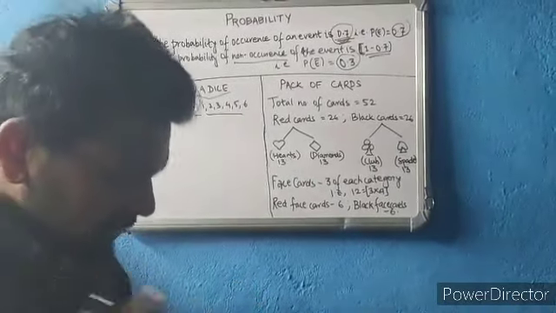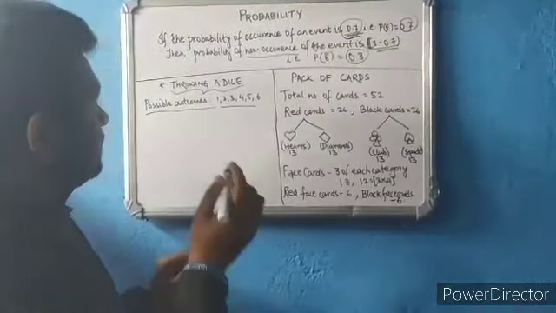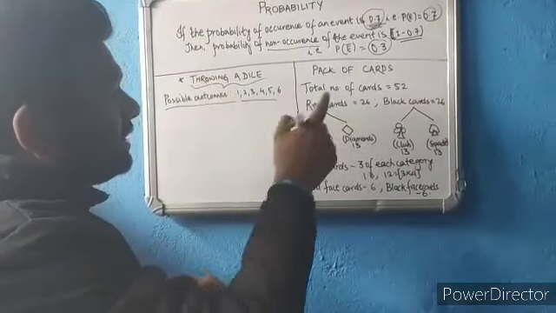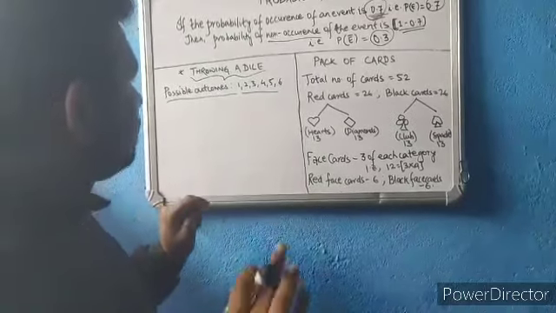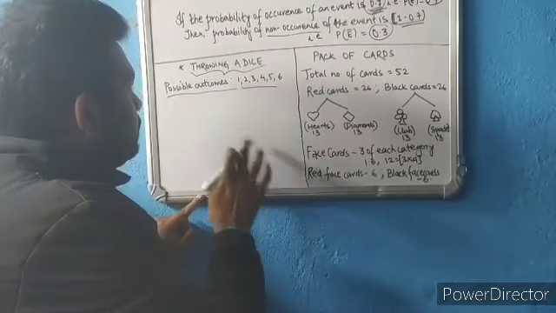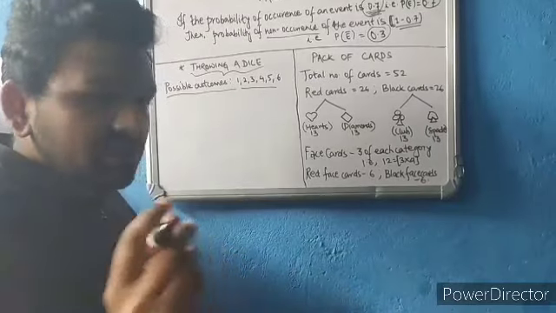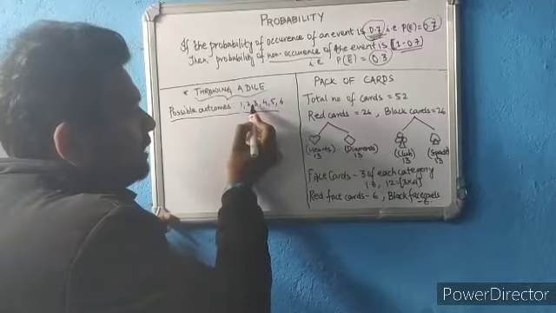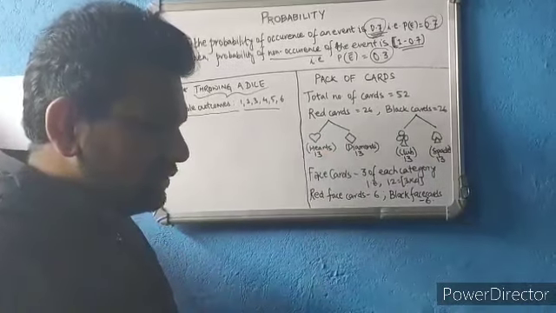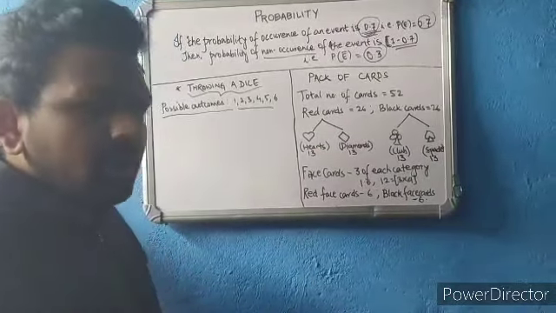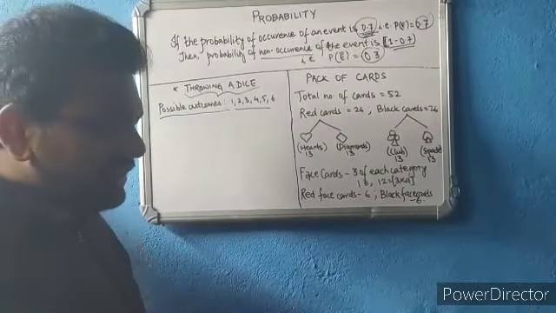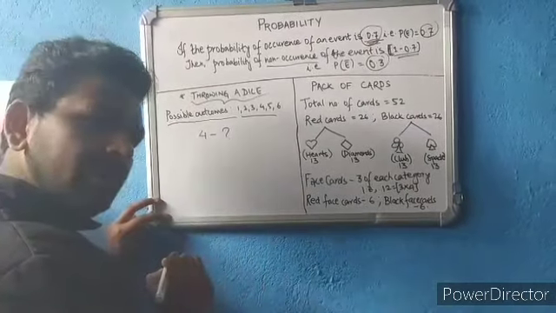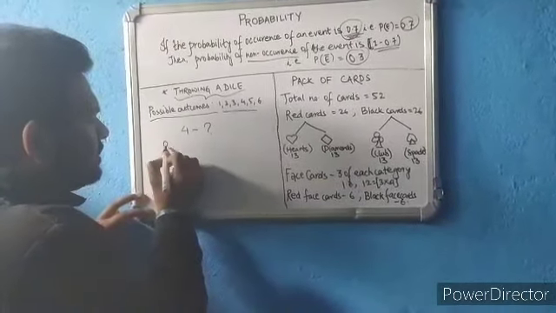Now, today's lecture will basically deal with throwing of a die and a pack of cards. First of all, let me tell you about throwing a die. You have seen Ludo, isn't it? In Ludo, the possible outcomes are 1, 2, 3, 4, 5, and 6. So if a die is thrown once, what is the probability that the number 4 is going to appear?